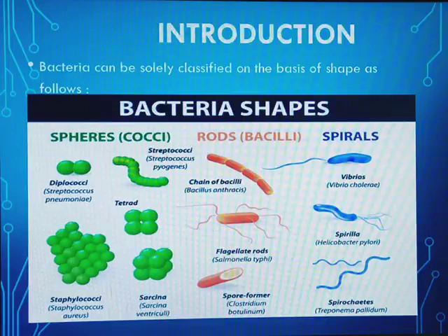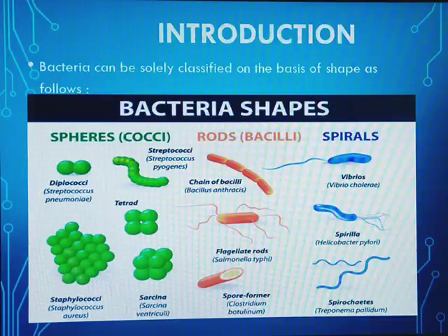Moving on to spherical shaped bacteria, the first one is diplococci, that means two cocci shaped bacteria are attached together. The second one is streptococci, a number of cocci shaped bacteria attached together in a linear manner. The third type is the staphylococci, that means a group of bacteria attached together in an irregular pattern. The fourth type is the tetrad. It consists of 4 cocci bacteria attached together.